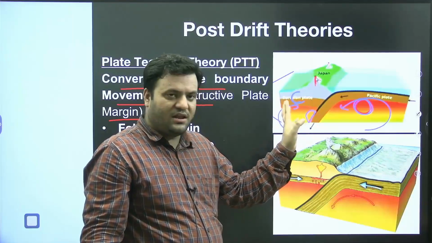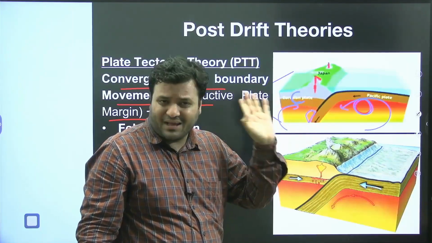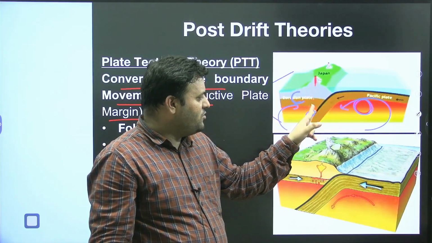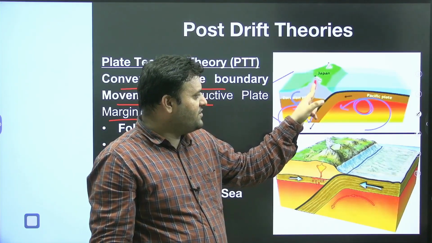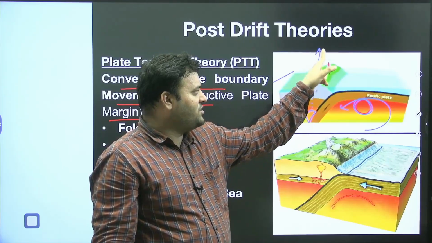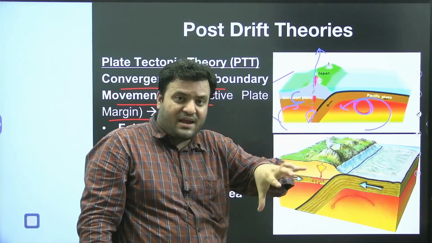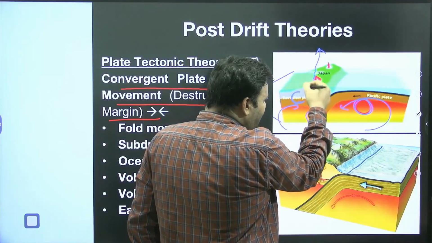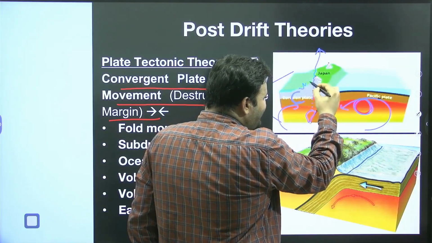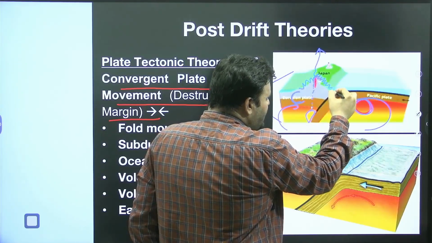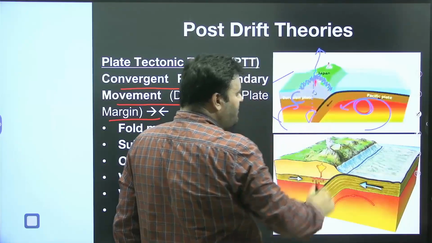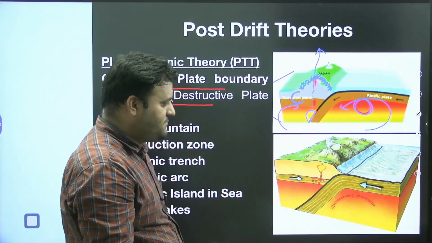When it subducts below, it enters the asthenosphere. The asthenosphere is plastic, and the lithosphere is brittle, I hope you remember. At the same time, because of the force exerted, this part of the continental plate will see young fold mountains. This part of the crust is going to fold, and as the crust folds, there will be formation of mountains.